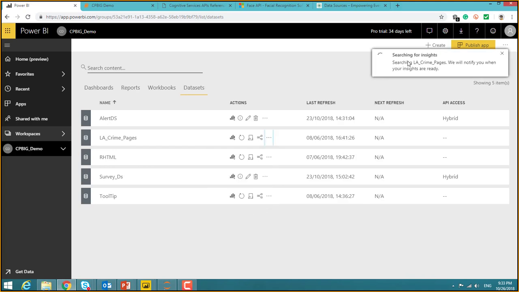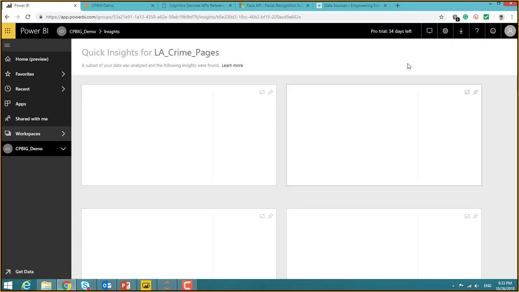That's going to take a little bit of time to understand what is there. Now it's saying searching for insights, and once it is ready, it's going to notify us. The reason it takes so much time is that it is trying to go back and see programmatically how many measures there are, and how many possible options it can produce and populate with the different visuals that are available online. Now it says it's ready, and it probably took less than 25-30 seconds.